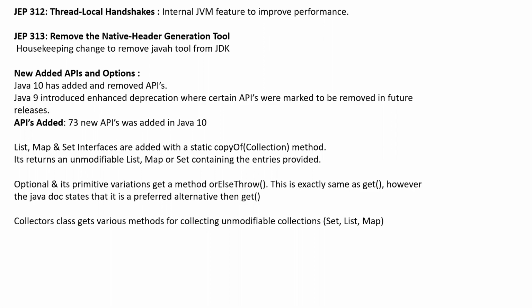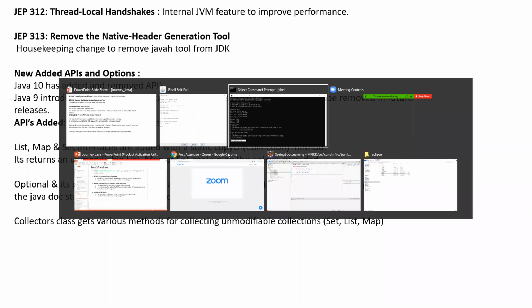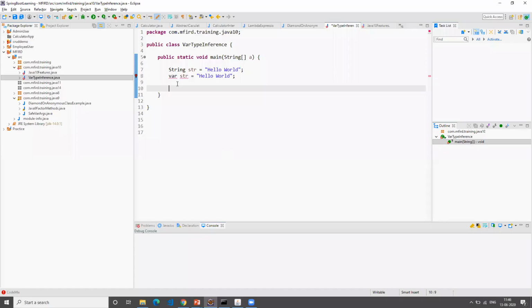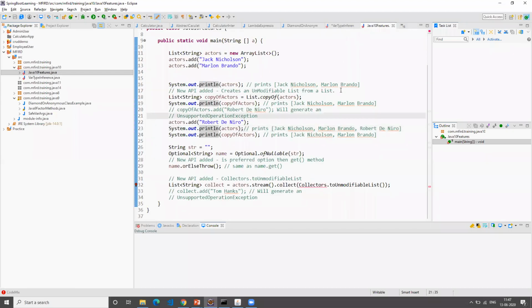Okay, I think I have opened my Eclipse. I just wanted to show you something here. My Eclipse is on Java 9, so because of that, this is giving a compilation error here. Otherwise, this should have worked perfectly fine. I just need to upgrade this. Okay, let's say this is what I was referring to.